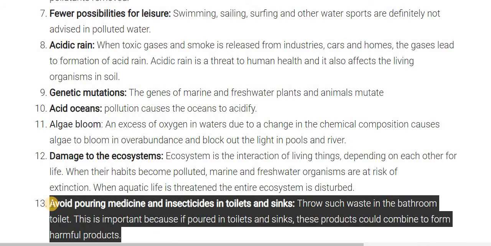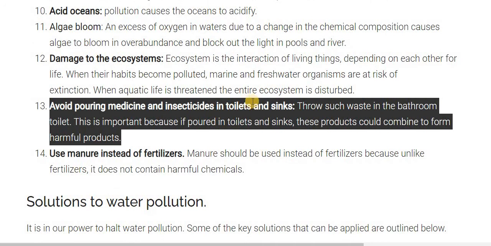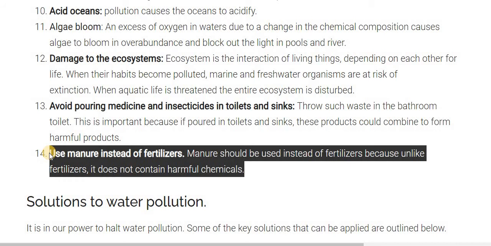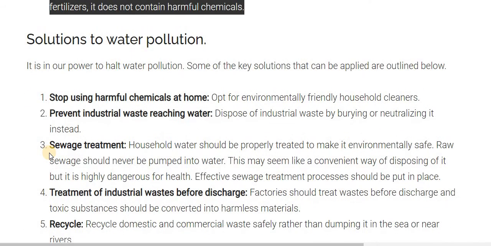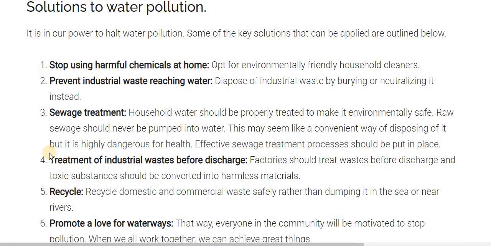The next one is to avoid pouring medicine and insecticide into toilets and sinks. It's important because if you pour such waste into toilets and sinks, these products could combine to form a harmful product. Then the last one is to use manure instead of fertilizer. Manure should be used instead of fertilizer because, unlike fertilizer, it does not contain any kind of harmful chemicals. The solution: how can we prevent water pollution?